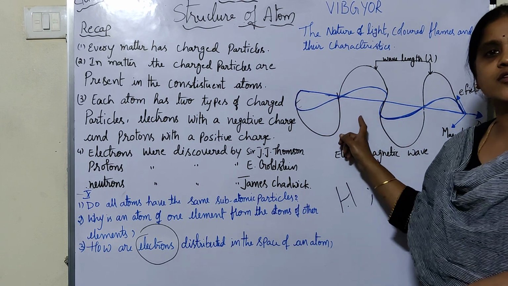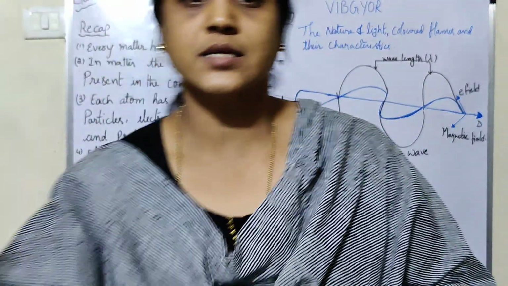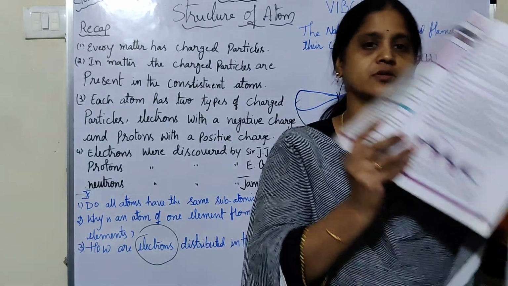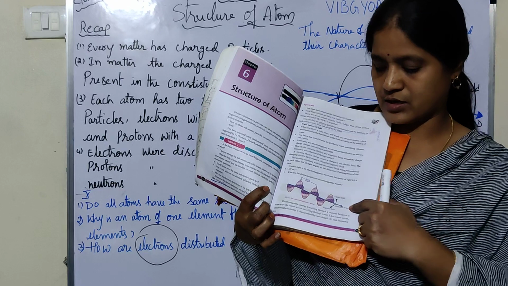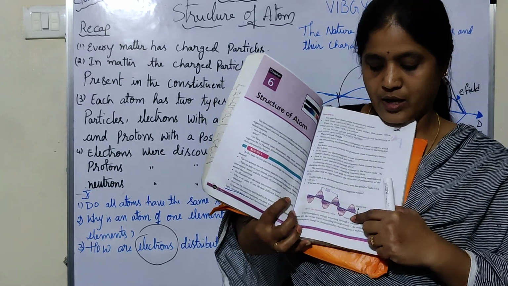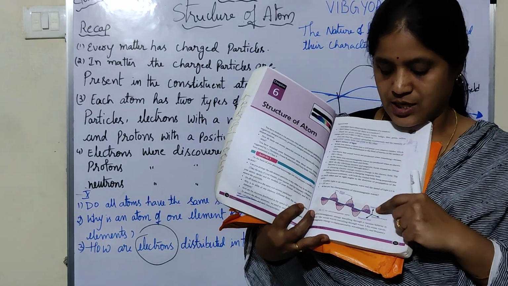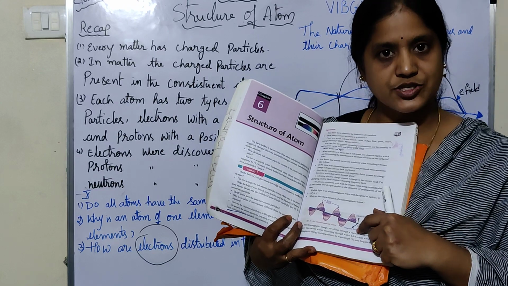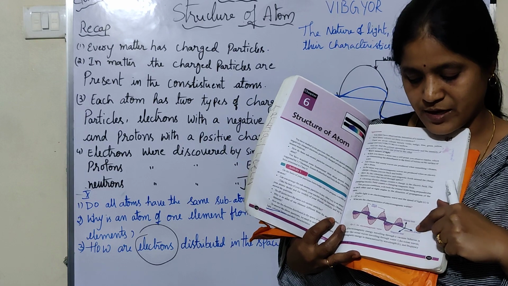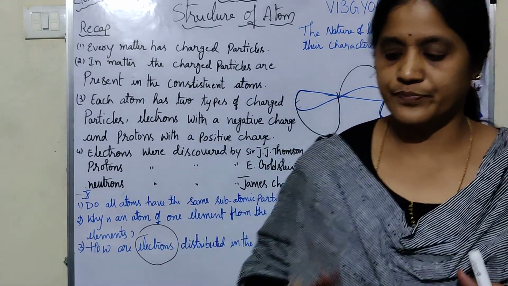This diagram is very important for 1 or 2 marks; many times they ask you to draw the electromagnetic wave. Your textbook has the figure like this. After drawing it, you must represent with arrow marks which is the magnetic wave, which is the electric wave, and the direction of the wave.